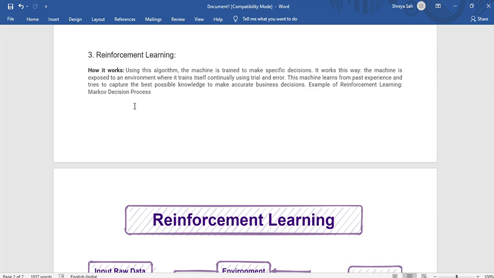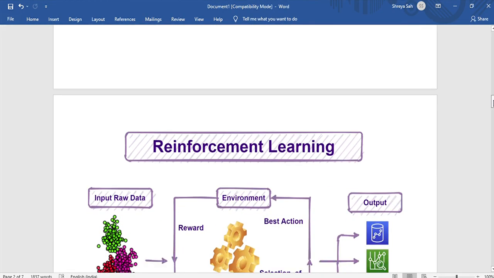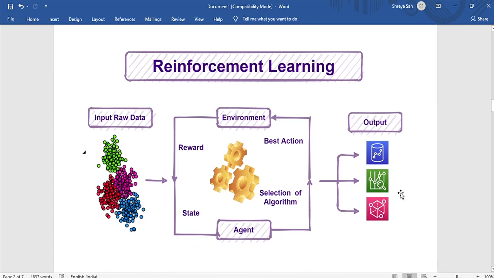Okay, so there are basically four types of reinforcement: positive, negative, punishment, and extinction. When we discuss proper examples of reinforcement learning, we will discuss what is positive, what is negative. Moving on, in this picture of reinforcement learning, we can see that there is some input raw data, and this raw data is being provided to the machine.